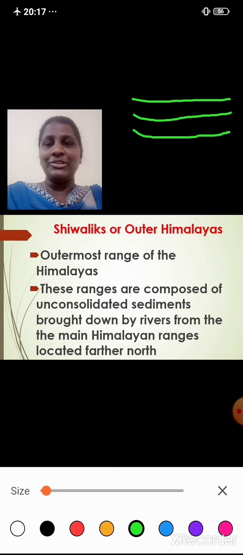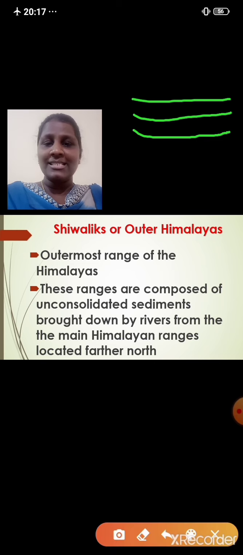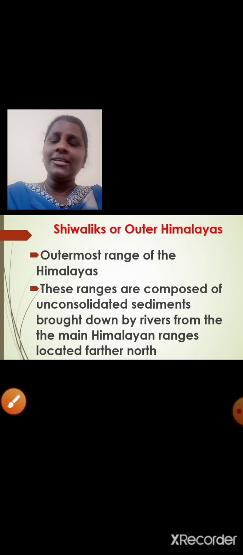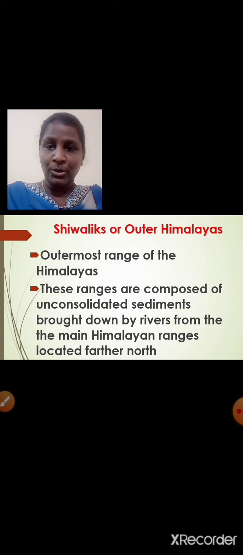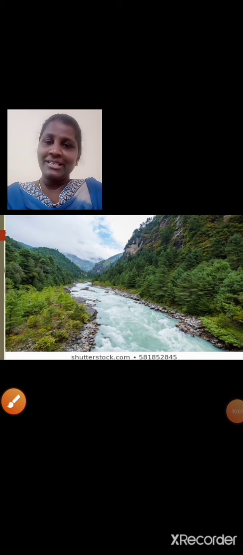Shivaliks are the outermost range of the Himalayas. These ranges are composed of unconsolidated sediments. Unconsolidated means loose, they are not compact. So these sediments are brought down by the rivers from the main Himalayan ranges located further north. So the rivers from the Himadri, Himachal, they bring sediments along with them and they deposit. Here is the image of the Himalayan river carrying silt along with it. You can see the image of Shivalik here.